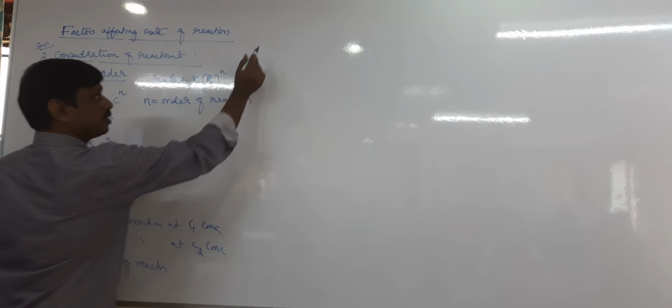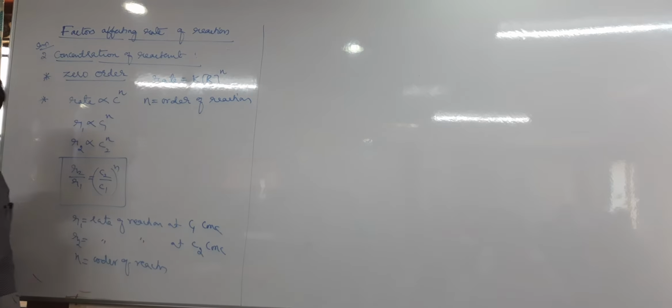Here it is important: we will get questions related to the calculation of order. The question is like this: the rate of a chemical reaction is doubled when the concentration is doubled. What is the order of reaction?